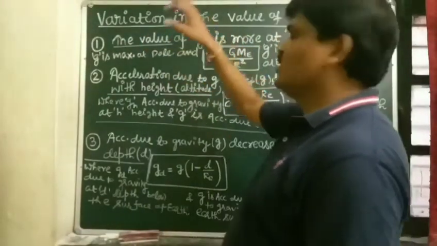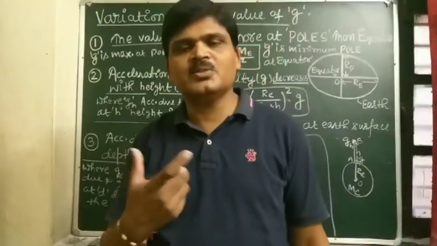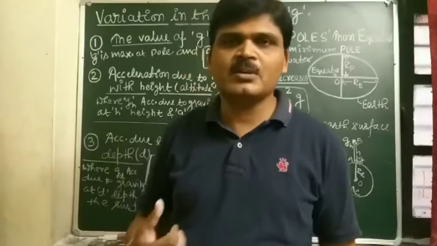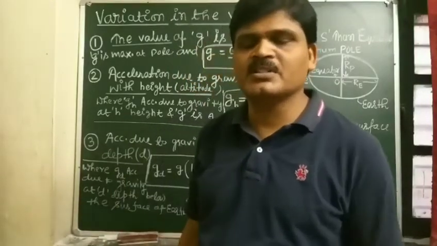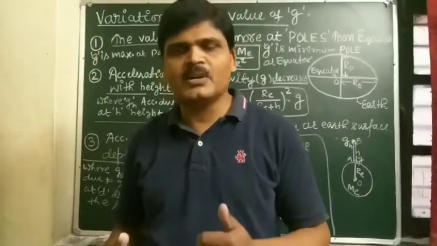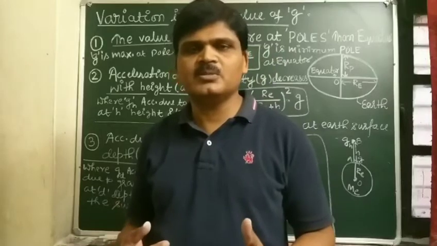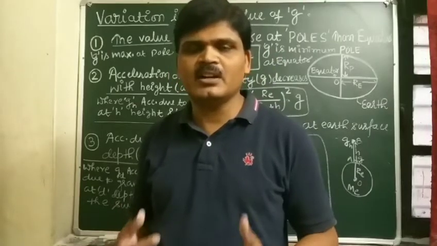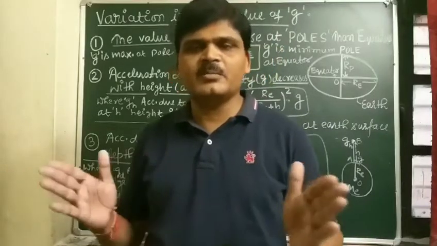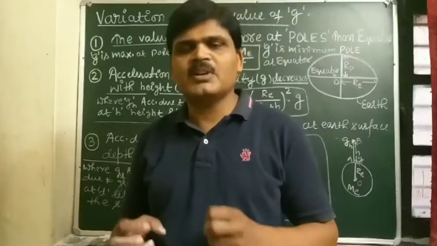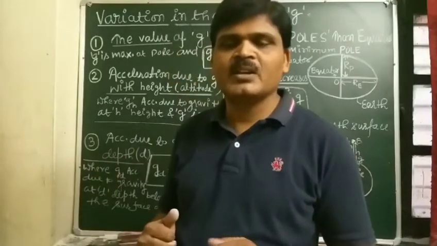Today I am going to explain the variation in the value of g, meaning acceleration due to gravity on the surface of the Earth. You know that its value is 9.8 meter per second square, and the formula for small g and capital G: small g equals capital G M_E by R square. But acceleration due to gravity does not remain the same. The value of acceleration due to gravity changes from place to place.